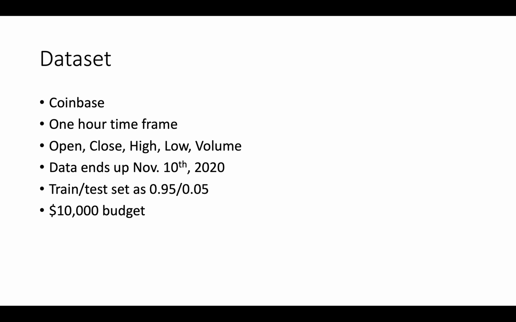The data ends on November 10th, 2020, and we split the training and test sets with a ratio of 95% to 5%.